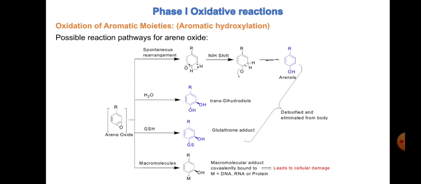This covalently bound adduct with the arene oxide happens with macromolecules like DNA, RNA or protein, and this is very dangerous to our body because this adduct leads to cellular damage. Okay, so we have to take care, and these possible pathways should happen so that it will be detoxified and eliminated from the body.